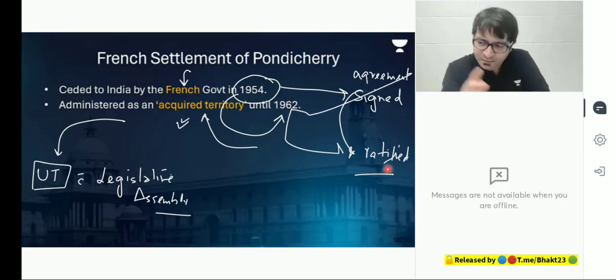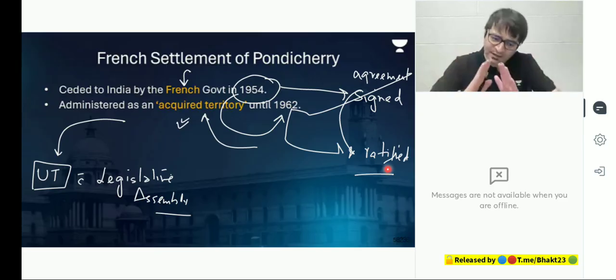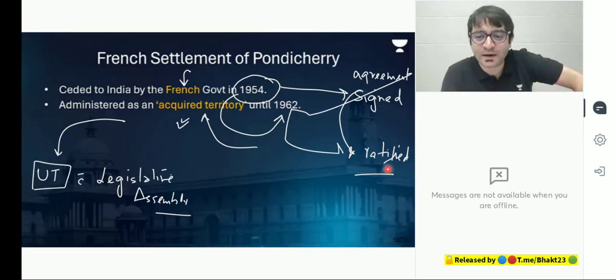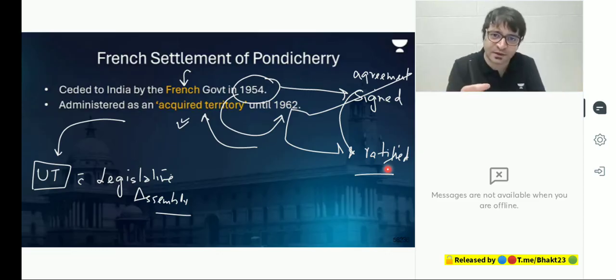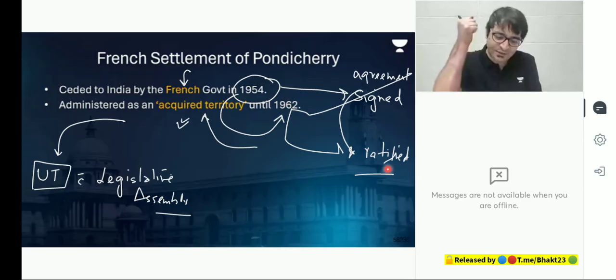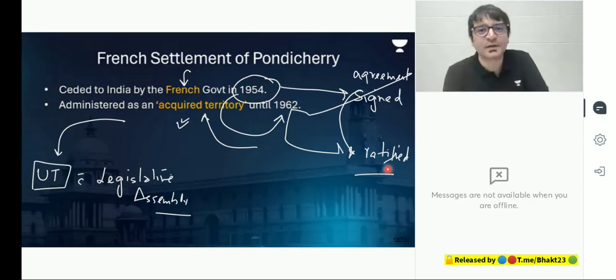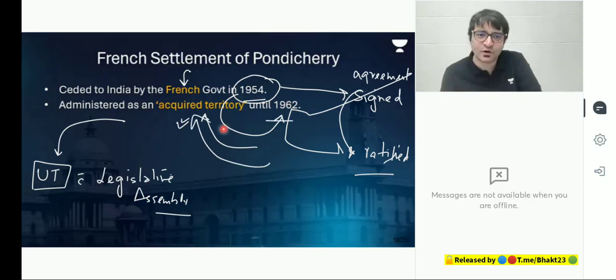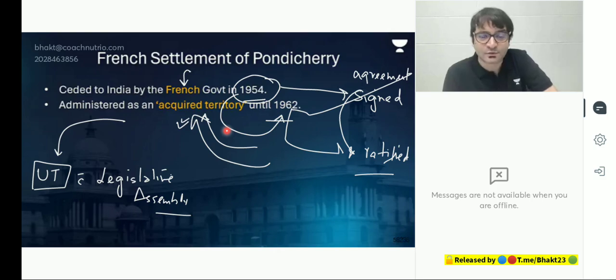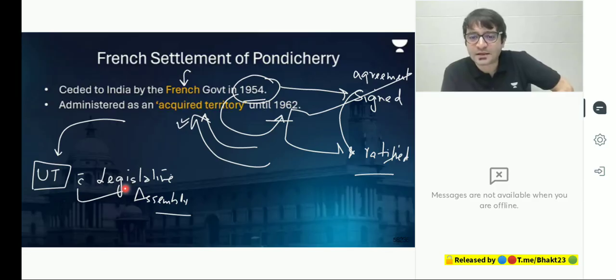There was an agreement between France and the government of India in 1954 that Pondicherry will be given to you. But this could not be implemented unless and until the French Parliament ratified it. Because the French government had said, we will give you Pondicherry. But this decision of the French government to give Pondicherry to us so that we can acquire it was ratified by vote by the French Parliament in 1962. That is why from this 1954 period till 1962, Pondicherry was governed, administered as an acquired territory. And then once it became a full-fledged part of India, it was made a union territory. And this union territory was given a legislative assembly as well in 1963. That is Article 1. Is that clear?